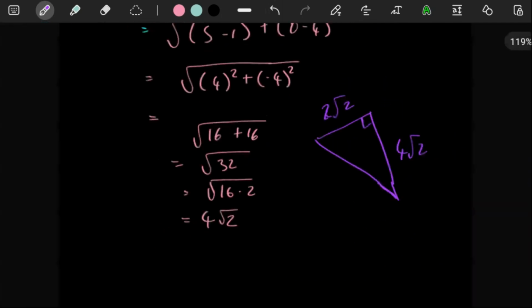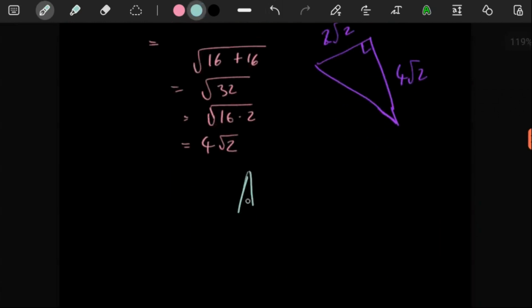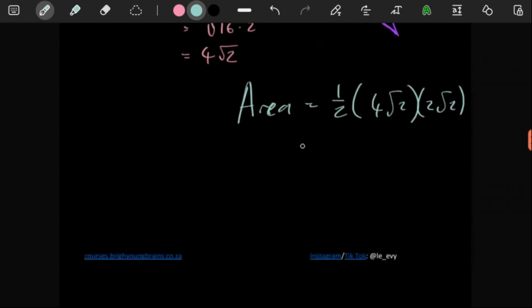So the area would be a half times the base, whatever you want to consider as the base, and whatever you want to consider as the perpendicular height. It actually does not matter. So this is going to be a half.